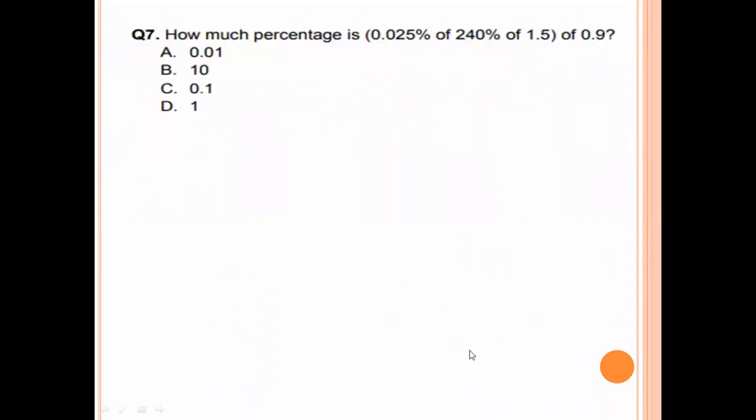How much percentage is 0.025%? 0.025% means by 100. Half means into 240 by 100 into 1.5 divided by 0.9.